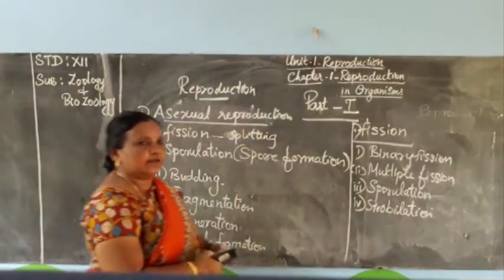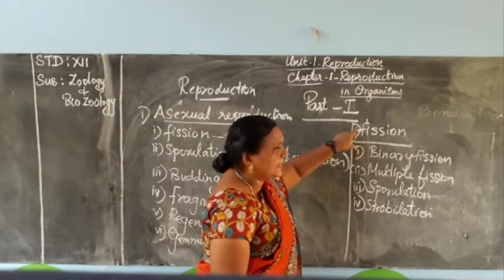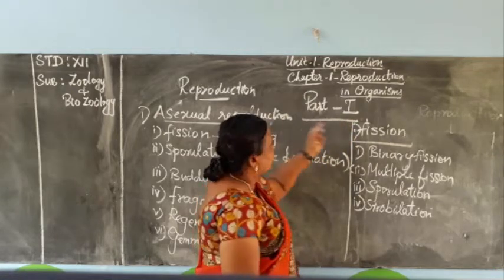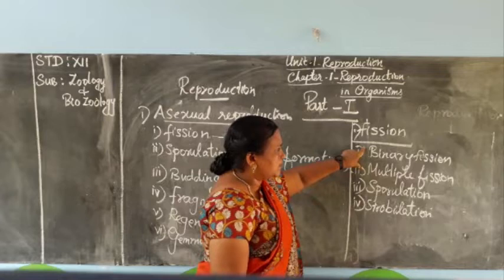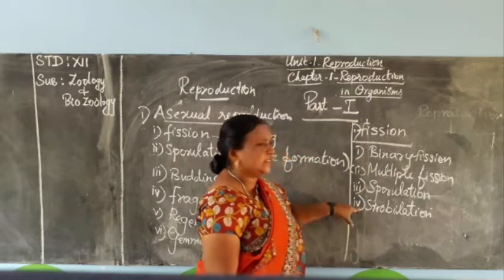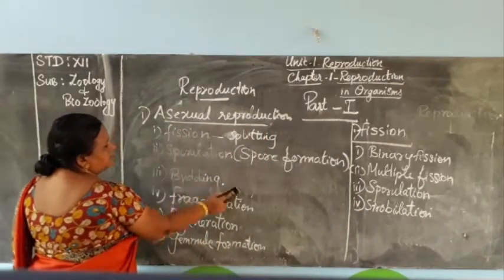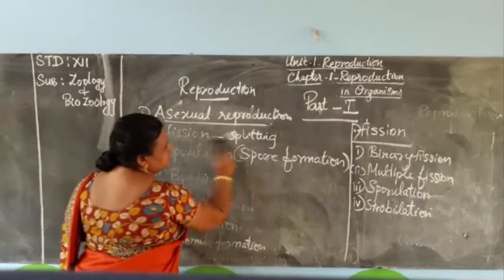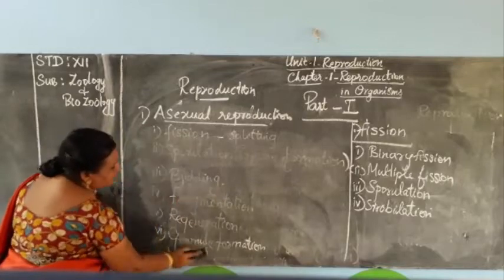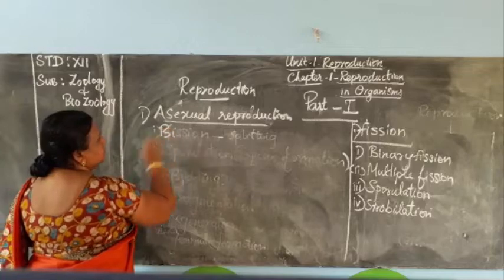So in fission, we can see four modes of asexual reproduction. This fission is one of the types of asexual reproduction. It has four types: first one is binary fission, multiple fission, then third one is sporulation, last one is strobilation. First we can study about binary fission. We already know the meaning of fission, that is splitting or dividing. The mother organism will divide into two. Binary fission, bi means two.